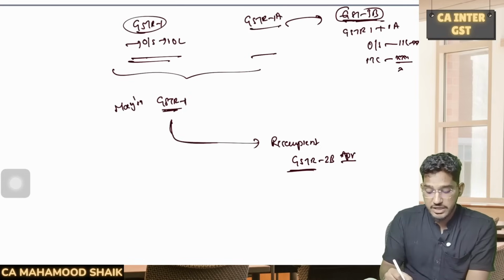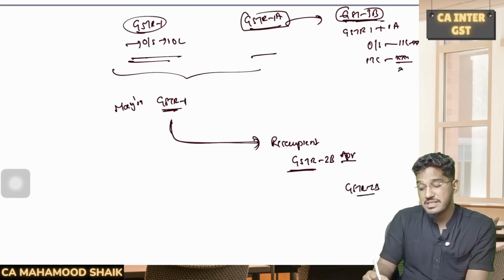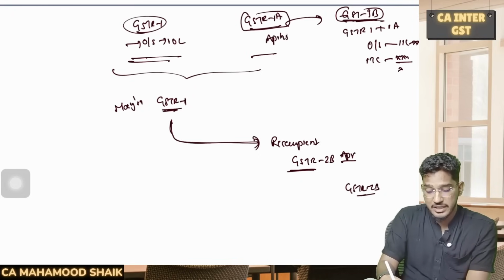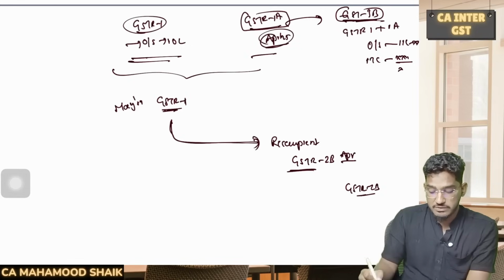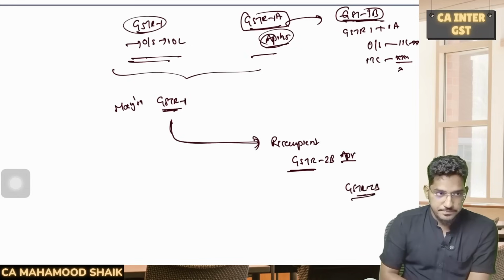GSTR 1 data will be reflected in GSTR 2B of the current month only, but whatever data I am amending through GSTR 1A will be reflected in GSTR 2B of the succeeding month. That means I am amending the April month data, but it will not be reflected in the GSTR 2B of the current month. It will be reflected in the next month's GSTR 2B.